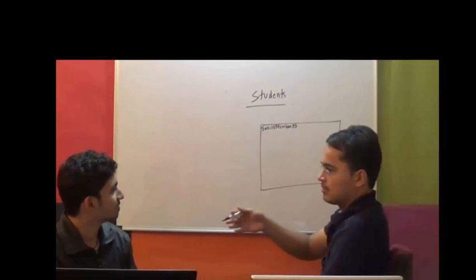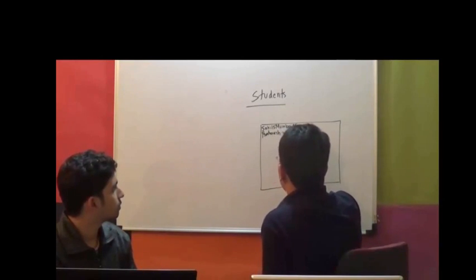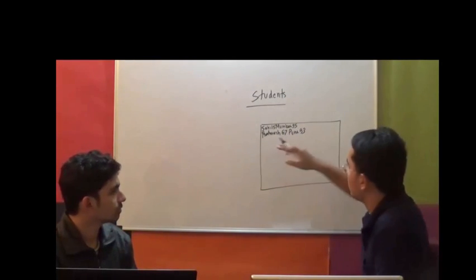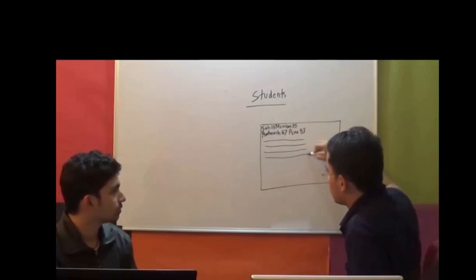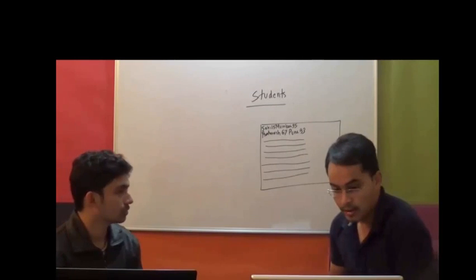Then another student, Prathamesh, followed by roll number 67, city Pune, and marks 93. So this is the way I would store the data in the file, right? Then third record, fourth record, fifth record, and so on.